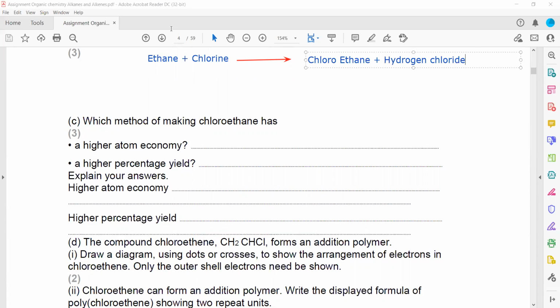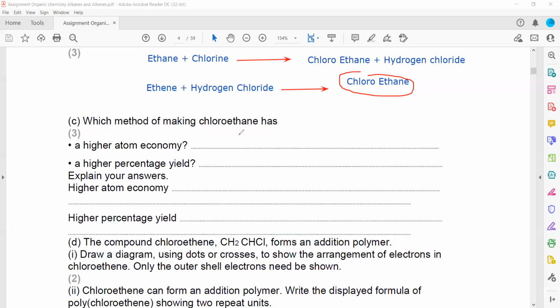But when ethene is reacted with hydrogen chloride, this results in the formation of chloroethane only. So you can clearly see that this second method will have a higher atom economy. Why?